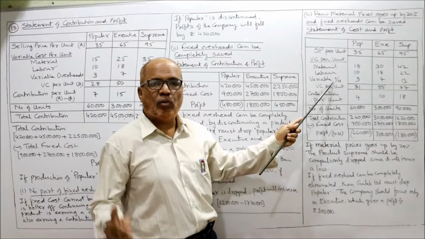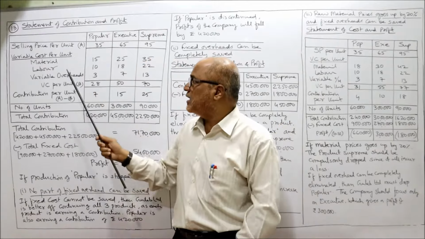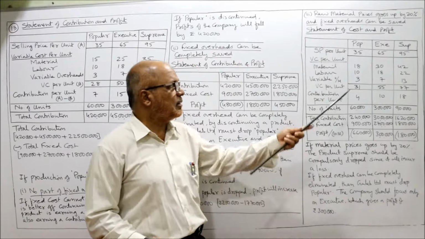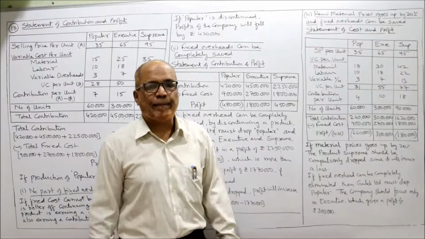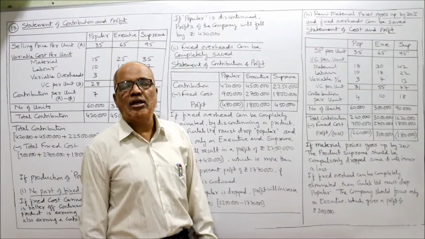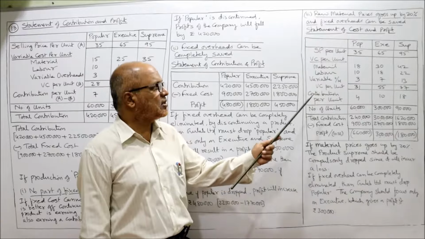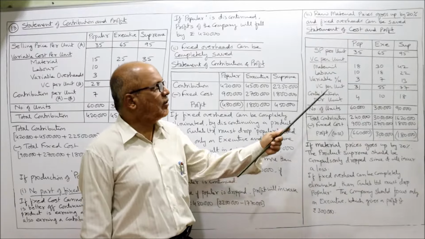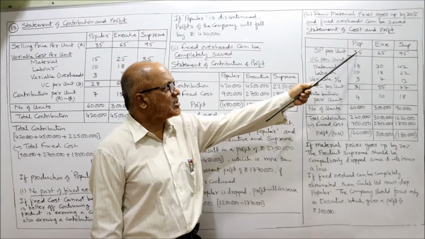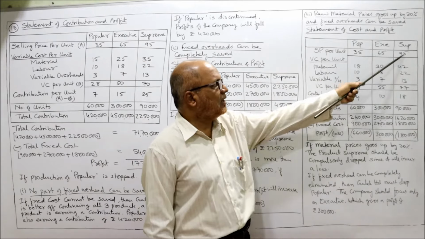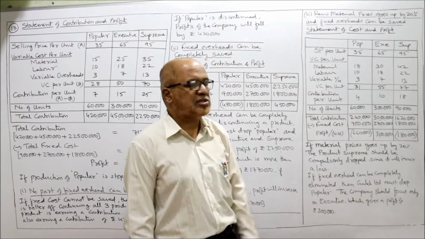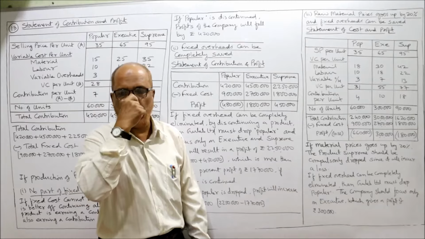Then labor and variable overhead remain the same. Whatever is there, labor and variable overhead, the same. The variable cost per unit is 31, 55, 77. These are the VC per unit. Now we can calculate contribution per unit. Contribution per unit is selling price minus variable cost: 35 minus 31, 4; 65 minus 55, 10; 95 minus 77, 18 rupees is the contribution per unit.